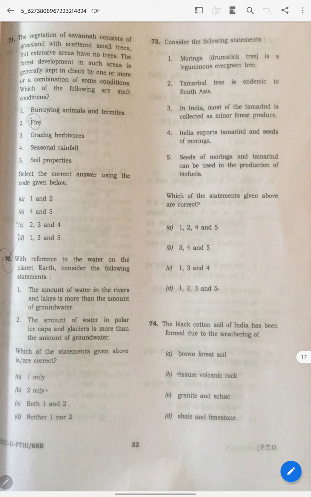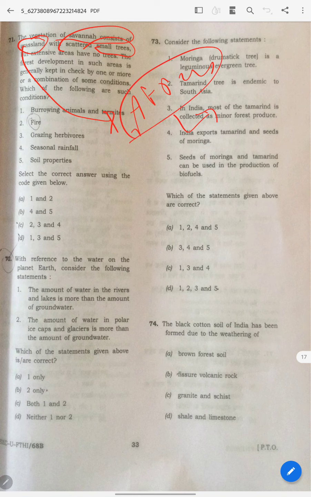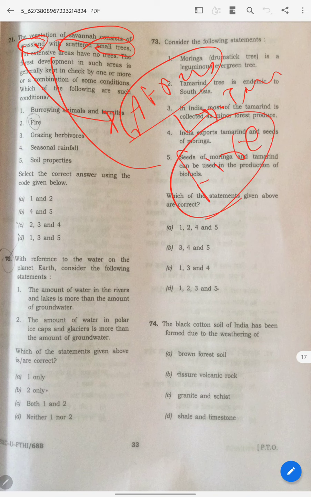Here, savanna, grassland, small trees, and we know savanna. Whether you take Africa or India, the temperature will be very high. So grass, temperature, so fire should be in the answer. If fire should be in the answer, what about 1 and 2?